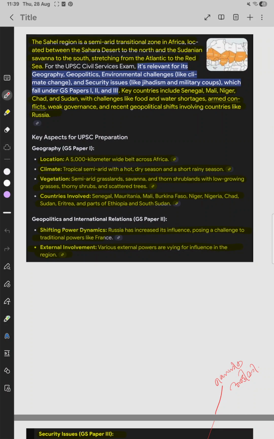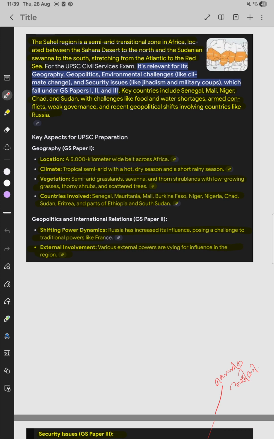The Sahel region is a semi-arid transitional zone in Africa, located between the Sahara Desert to the north and the Sudanian savanna to the south, stretching from the Atlantic to the Red Sea. Key countries include Senegal, Mali, Niger, Chad, and Sudan, with challenges like food and water shortages, armed conflicts, weak governance, and recent geopolitical shifts, including countries like Russia.